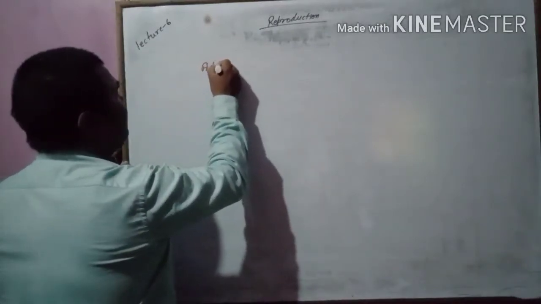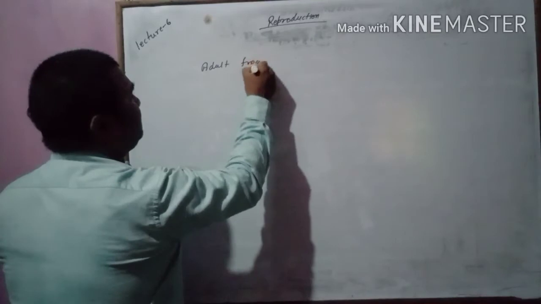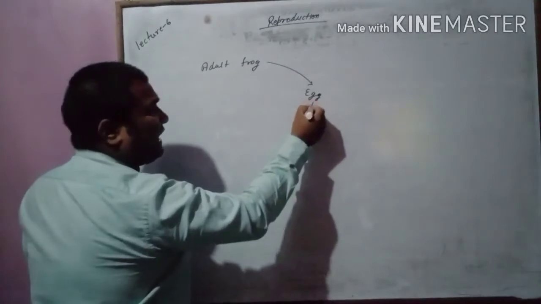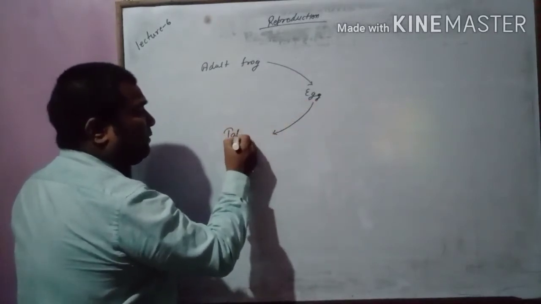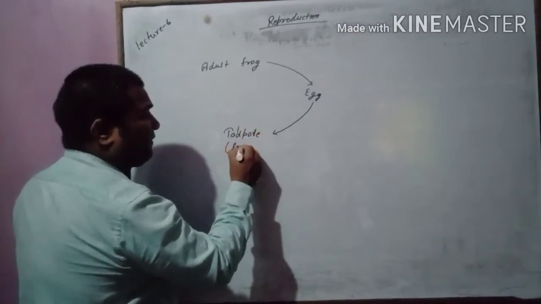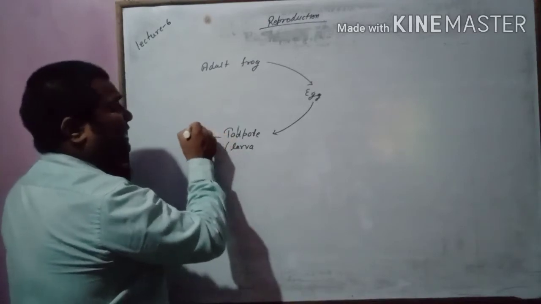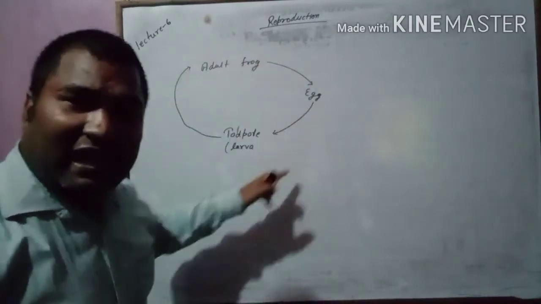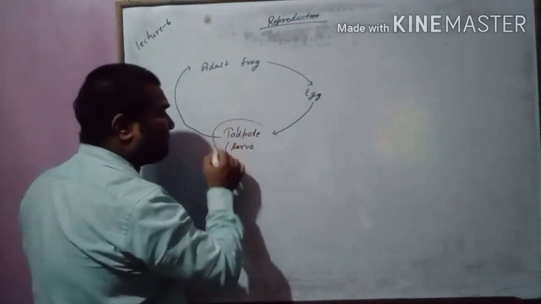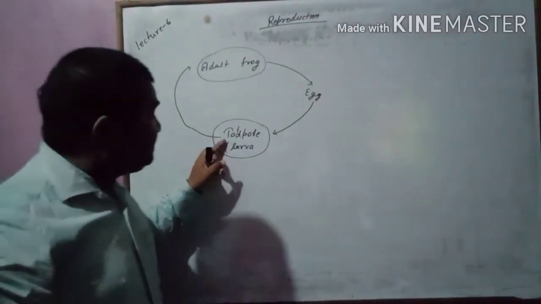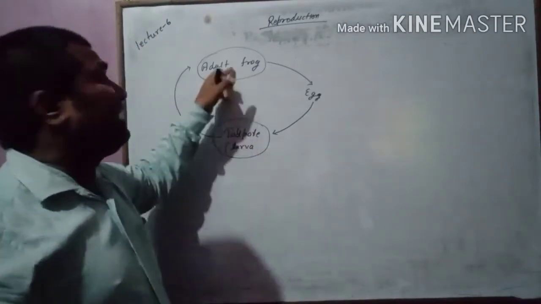So if I say that an adult frog lays eggs, from that egg after hatching comes the tadpole, that is the larva, and this larva, this tadpole, develops into an adult frog. So this is the life cycle of the frog. This tadpole is entirely different from the adult frog, and it changes into an adult frog.